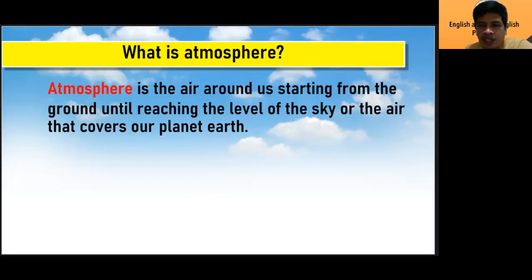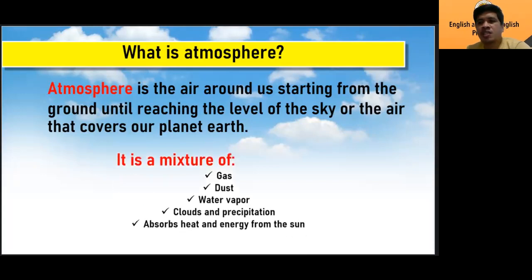Now, when I say atmosphere, it is a mixture, a combination of gas, number one. Number two, a combination of dust. What else? Water vapor, clouds, and precipitation.